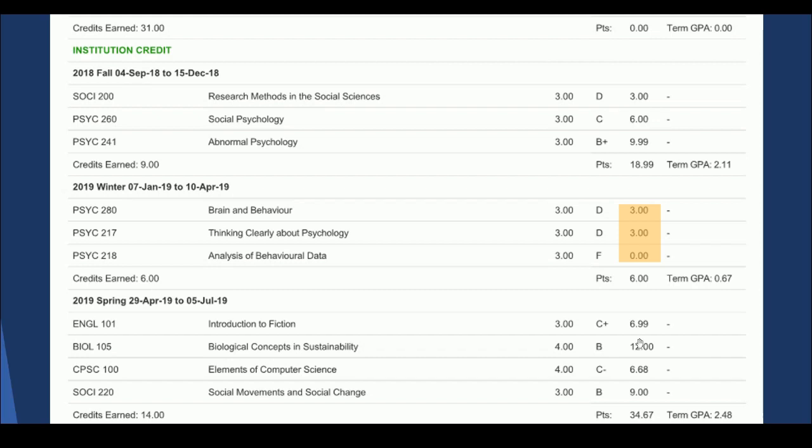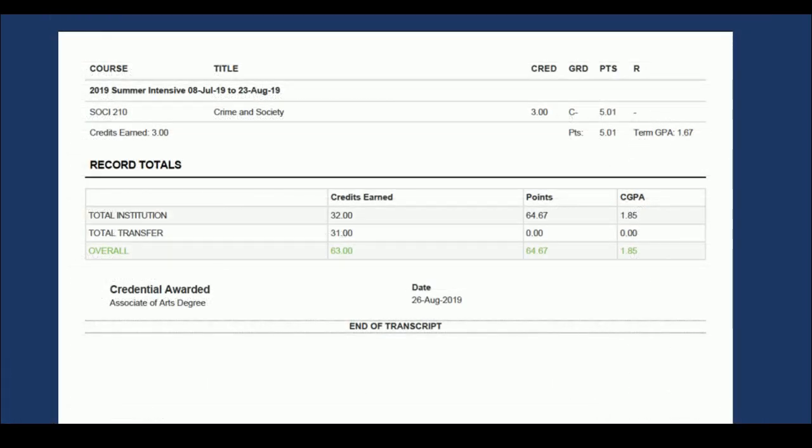PTS stands for points, and this value is used to indicate the weighting of the course and grade in the calculation of your GPA. For example, a grade of A in a 3-credit course has a lower weighted value than an A in a 4-credit course. The grade in the 4-credit course has a slightly greater impact on your GPA as a result. The R column, R for repeat, is used to indicate when a course has been repeated. If a course has been repeated successfully, only the higher grade is used in the calculation of your GPA.